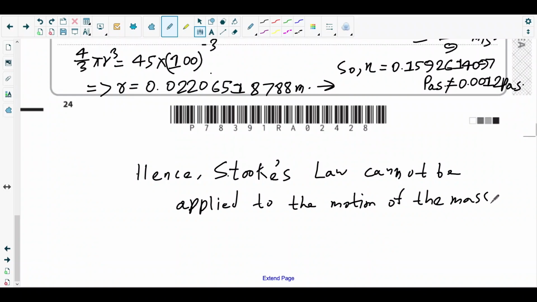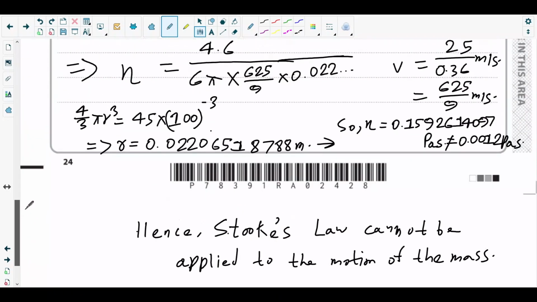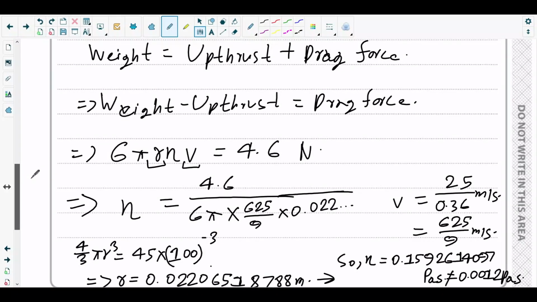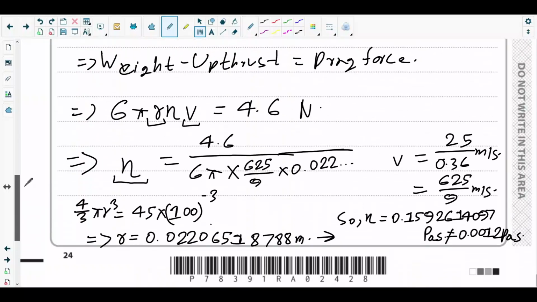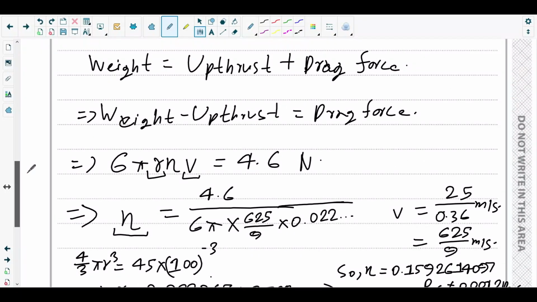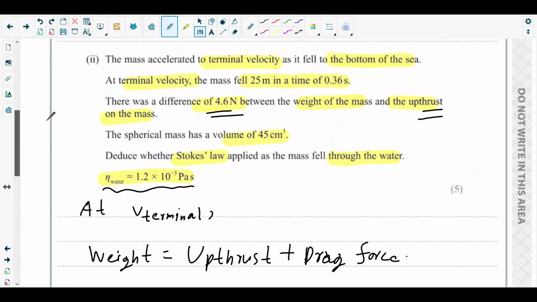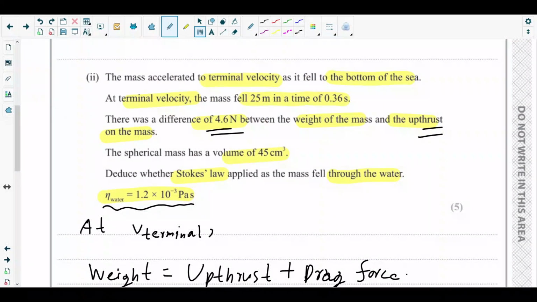That's it. Fine. So you can make this deduction using both the ways. I have considered the viscosity here. You can consider the terminal velocity also. You can find out the terminal velocity and then compare with the given one. Both ways will work. Fine. That's all about part 2.